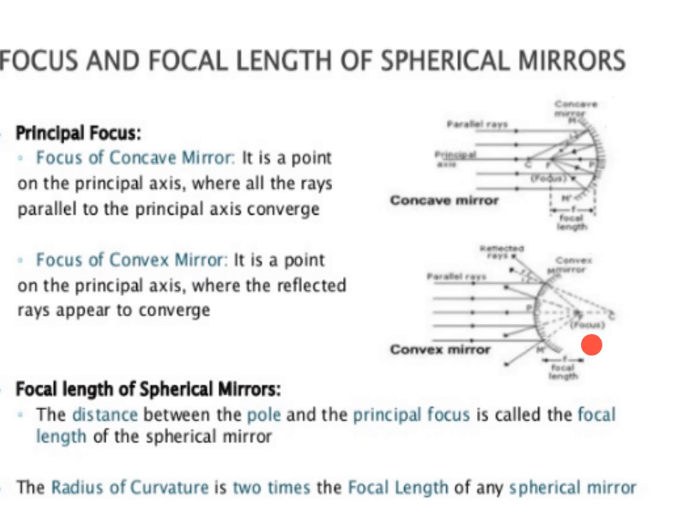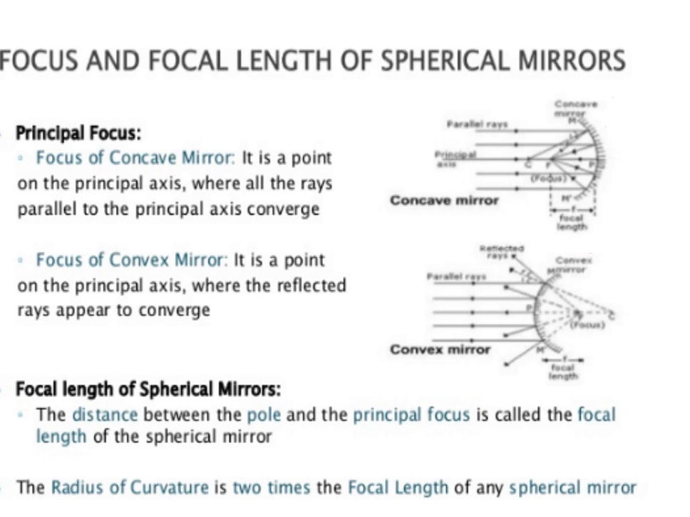It is also called the principal focus of the convex mirror, and this F is called the focus of the convex mirror, and the distance between P and F is also called the focal length. So in PF, P is the pole and F is the focus, the principal focus. So the distance between P and F is called the focal length.